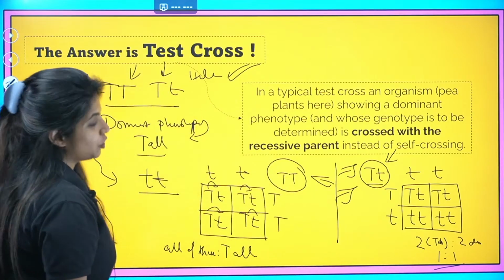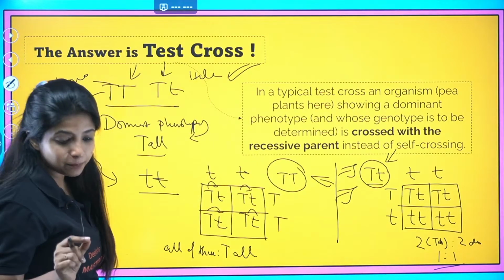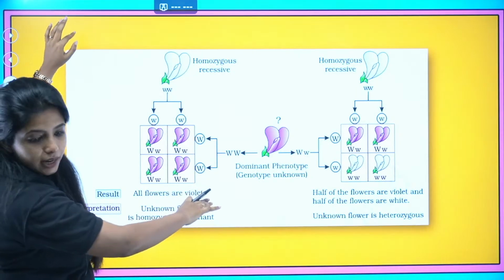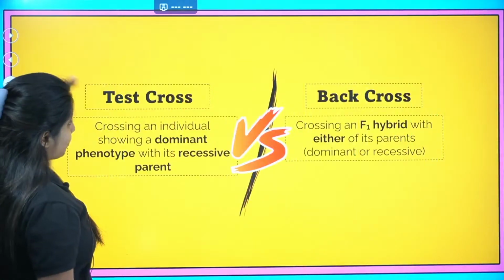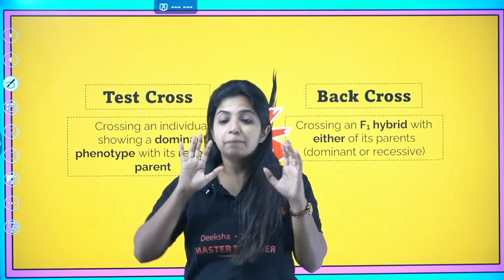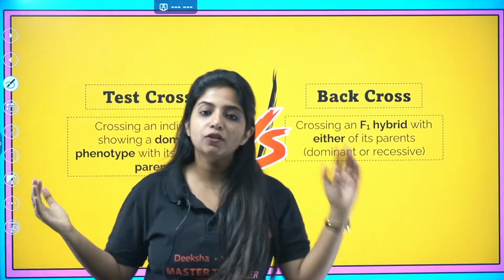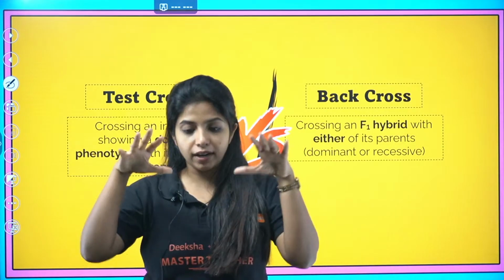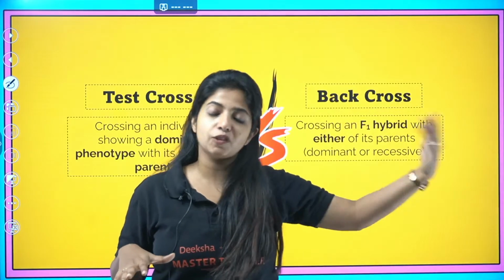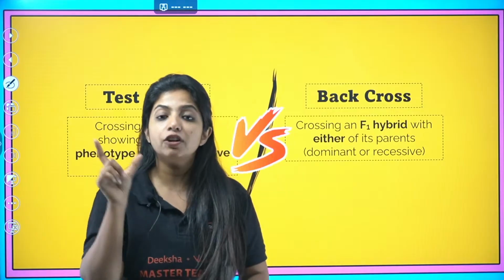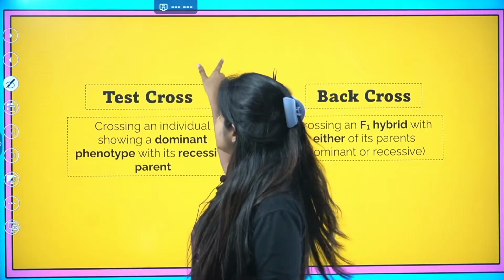Yes, perfect. Cool. Now, there is one more term that I want to discuss over here, and this is very, very important. By the way, this is the example that is given in NCERT. I'll come back to that. Back cross. What do you mean by back cross? Back cross and test cross are almost the same. Back cross means you're going back and crossing with either of the parents. It can be recessive, it can be dominant. Back cross means you are crossing an F1 hybrid, the one we have got in F1, with either of the parents. It can be the recessive parent or the dominant parent. I do not mind. Specifically when you're crossing with the recessive parent, you now call this a test cross.